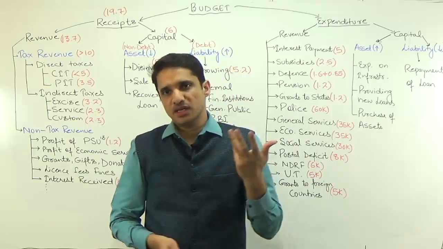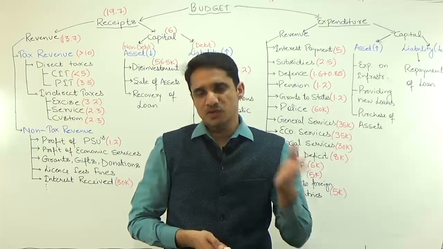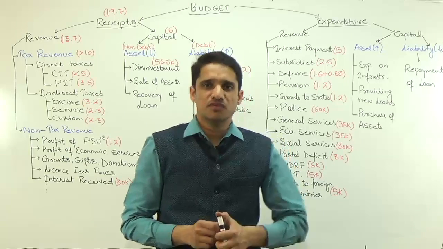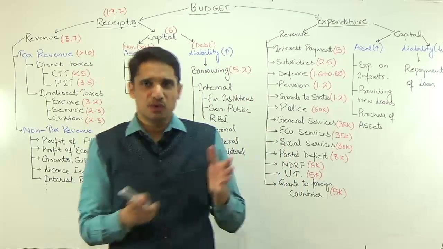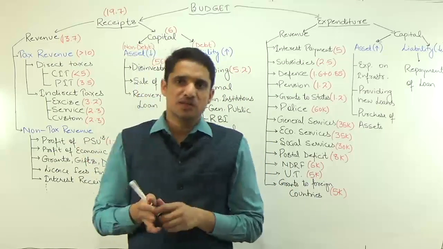Then it goes to the departmental standing committees. After their scrutiny, it comes back to the Lok Sabha, and then in the Lok Sabha, individual demands for grants are discussed. Then an appropriation bill is introduced. Finally, the appropriation bill is passed, and then the finance bill is passed.